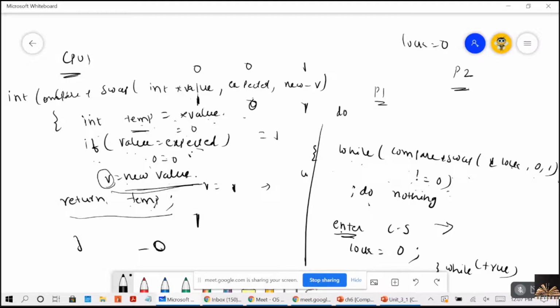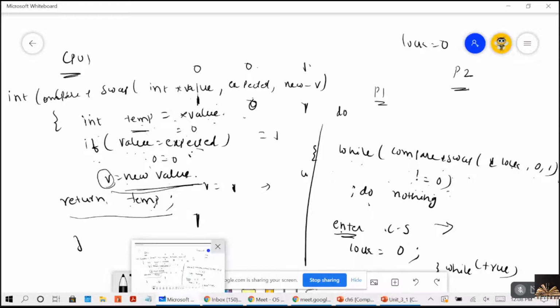Now, after some time, let's consider lock becomes 0. And P2 is trying to execute this while compare and swap lock 0, 1. So now 0, 0, 1. Temp will be 0. Value is equal to expected, so swapping will be done. This function is returning false, so it can enter into the critical section. This is how the critical section problem can be solved using test and set and compare and swap functions.